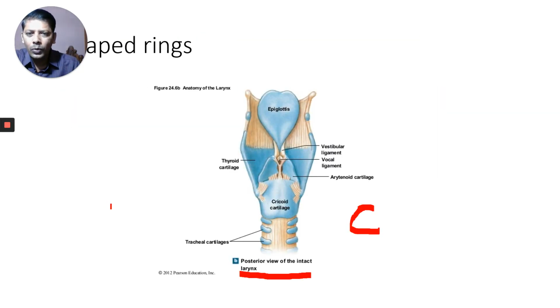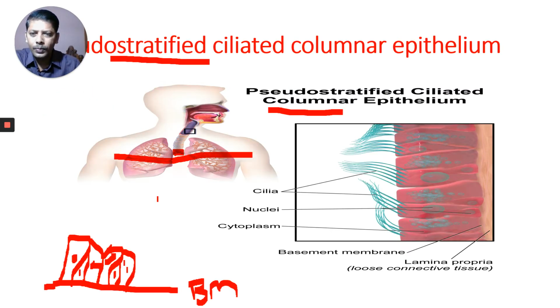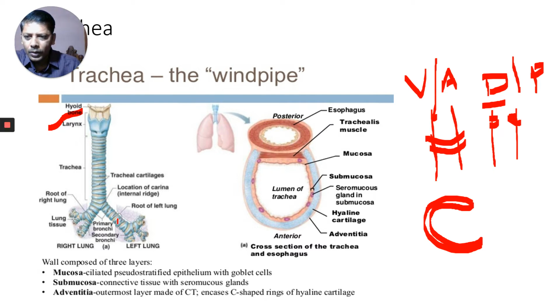What do we call those branches? This is the right bronchus, and this is the left bronchus.